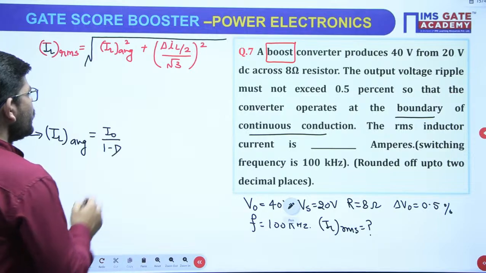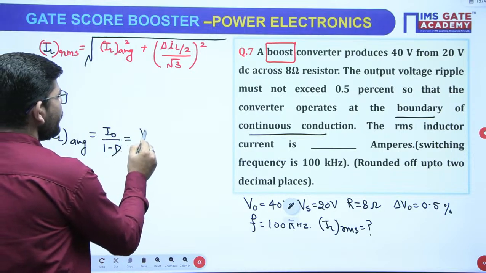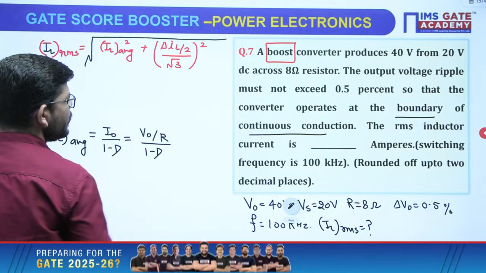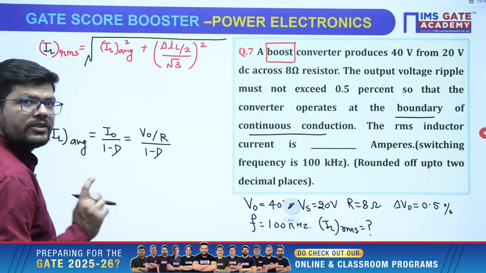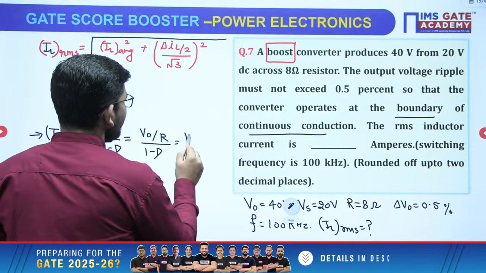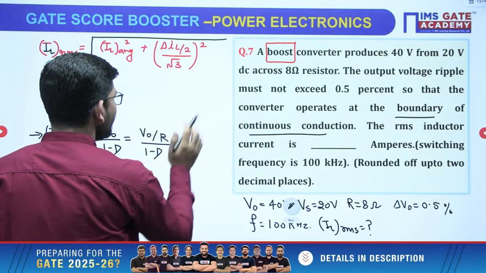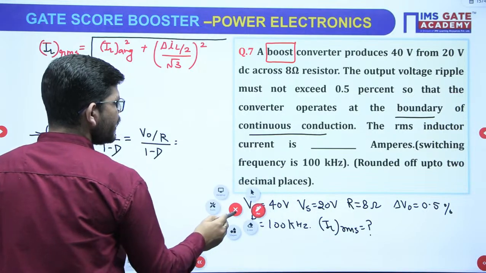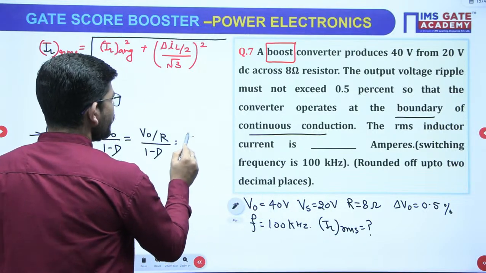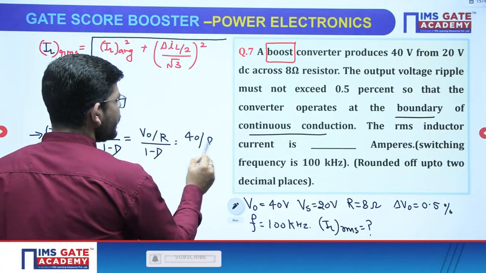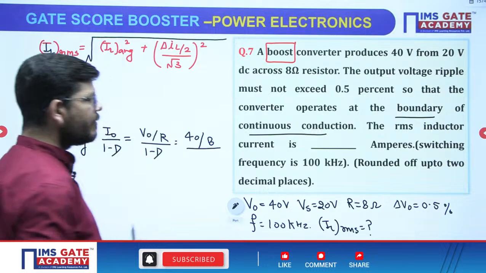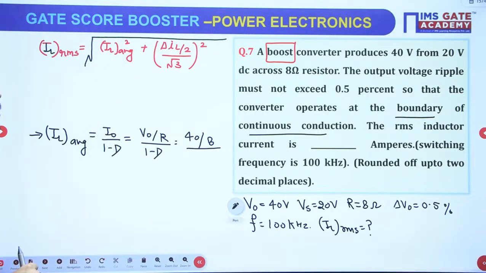Do we have the value of I naught? No. So we can calculate it by V naught by R upon 1 minus D. Do we have the value of V naught and R? Yes, we have. So what is V naught? V naught is 40. So 40 divided by 8 divided by 1 minus D. Whether D is given to us? No. So first of all we have to calculate D.